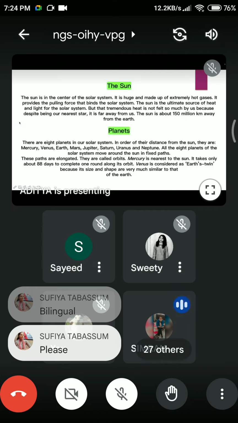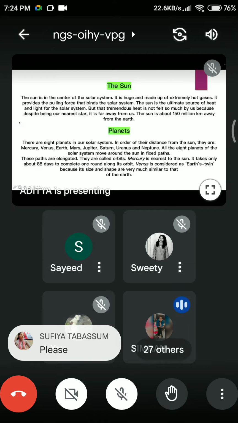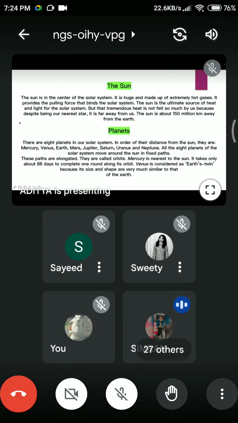It provides us light and is made up of extremely hot gases. These are the features of stars also, which is why we consider the sun a star.